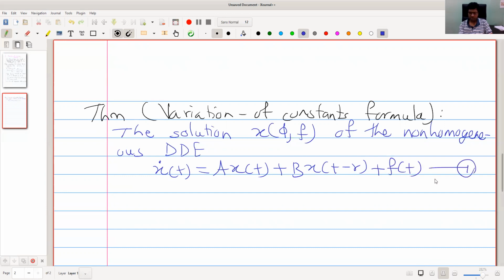We call this 1. And since this depends on initial data phi, we can mention x of t equal to phi of t for negative values of t.